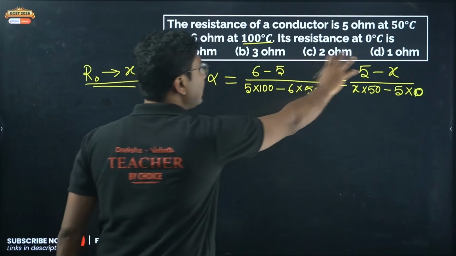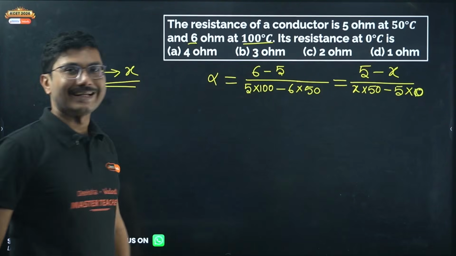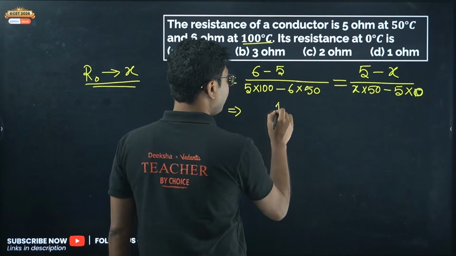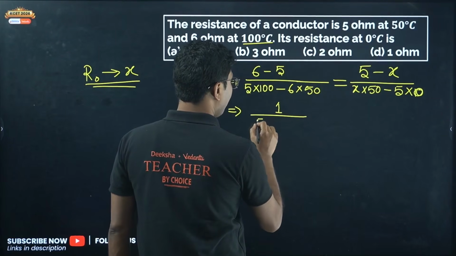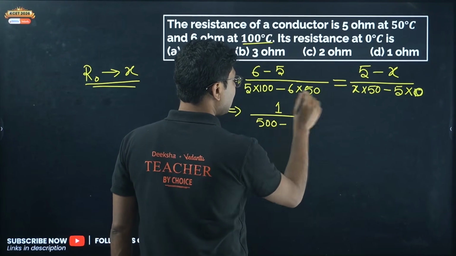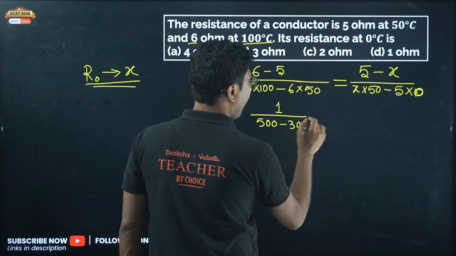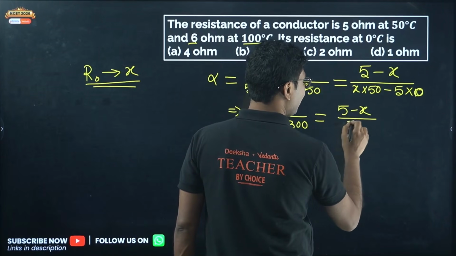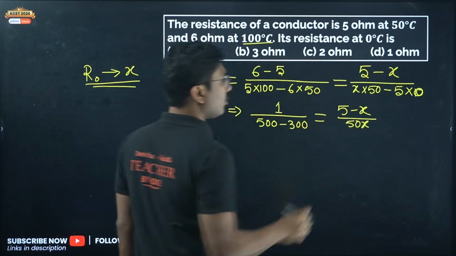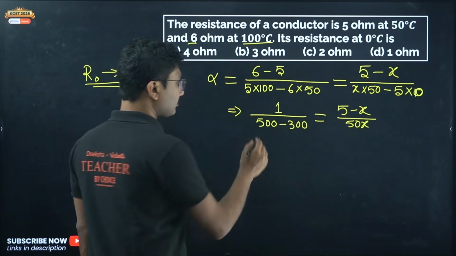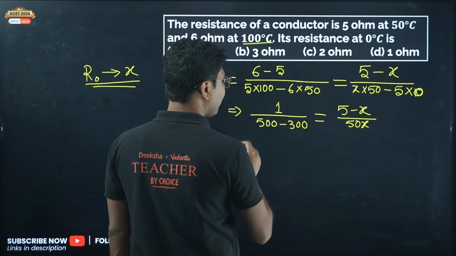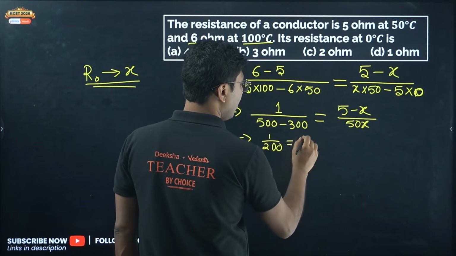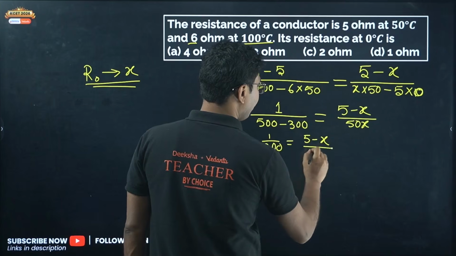Now if you compare these two equations, you will be able to find X. Very easy, right? So now let's simplify. 6 minus 5 is 1 divided by 500 minus 300, and that equals 5 minus X divided by 50X. Okay, now cross multiply. First of all, 1 by 500 minus 300 is 1 by 200. So 1 by 200 equals 5 minus X divided by 50X.